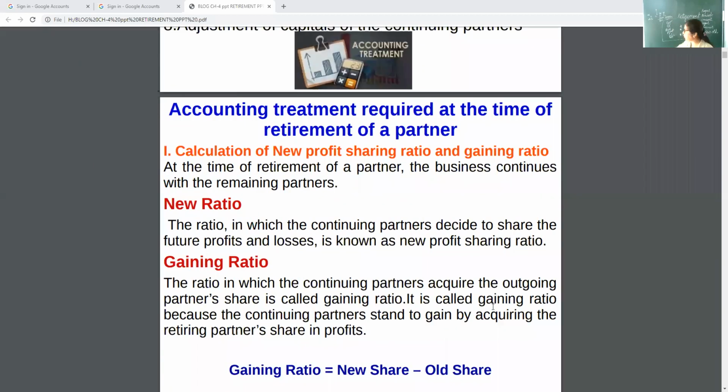How will the gaining ratio be calculated? Just now I explained gaining ratio is new minus old. New means the ratio in which the partners will continue their profits in future. And gaining means the ratio in which the continuing partners acquire the share of the outgoing partner.